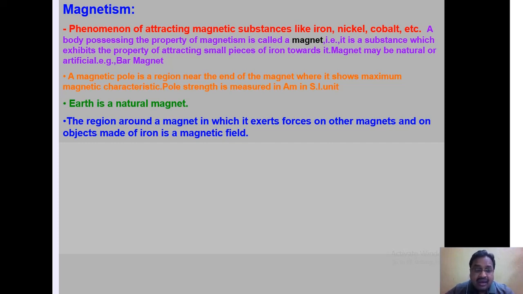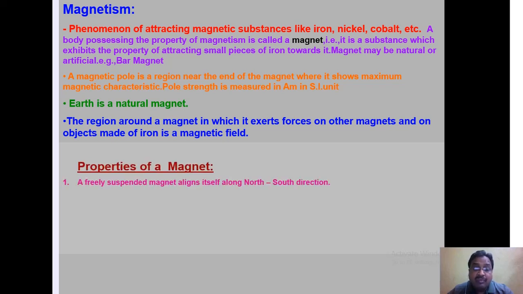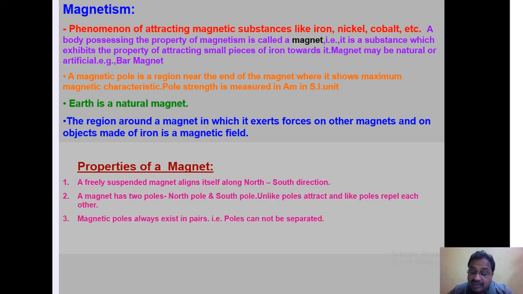The magnet that is available in nature, in the earth's crust, may be called a natural magnet. But if a magnet is made artificially, magnetism is induced in the substance artificially, then it may be called an artificial magnet.